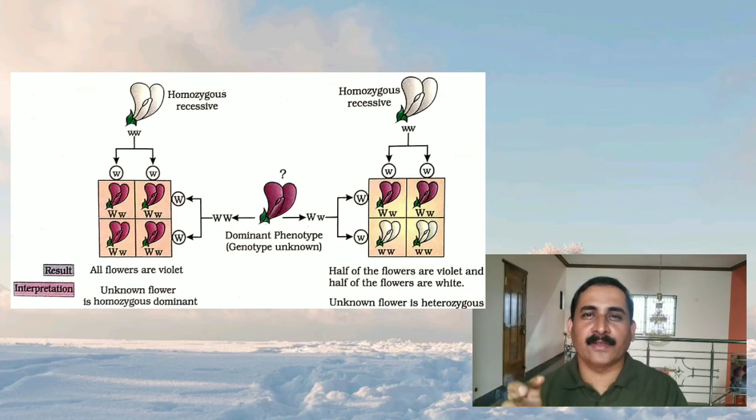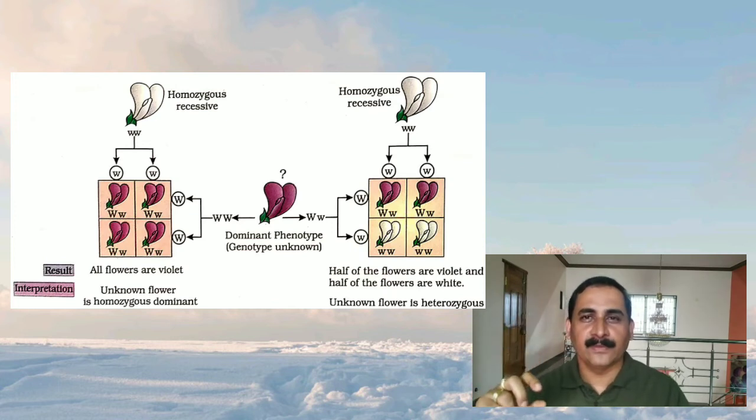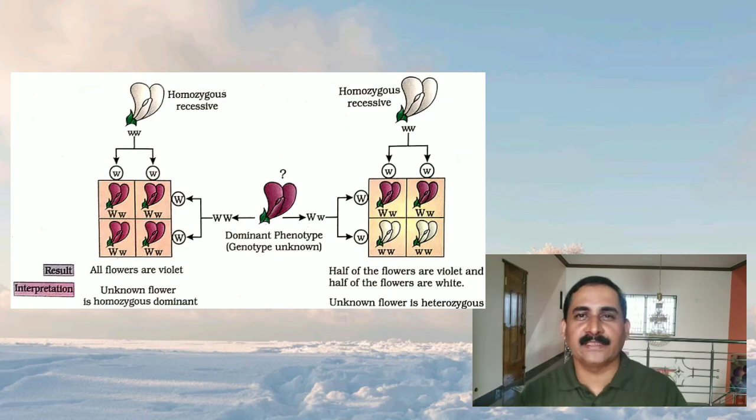If it produces 50% violet colored flowers and 50% white colored flowers, that is violet and white appearing in a 1:1 ratio, in equal proportion, then we can conclude it is in the heterozygous condition, that is capital W, small w. It produces two different types of gametes, one receiving capital W and another receiving small w as the recessive factor. When the capital W unites with the small w of the recessive parent, that produces a violet colored flower.